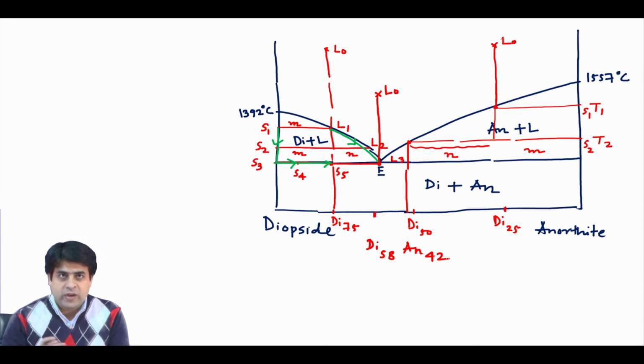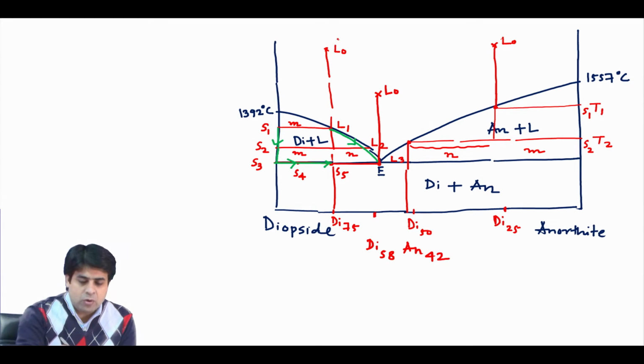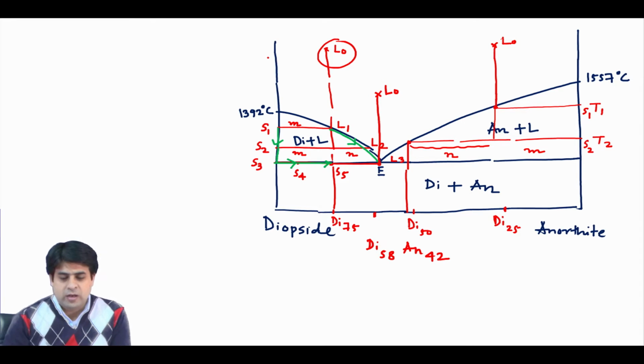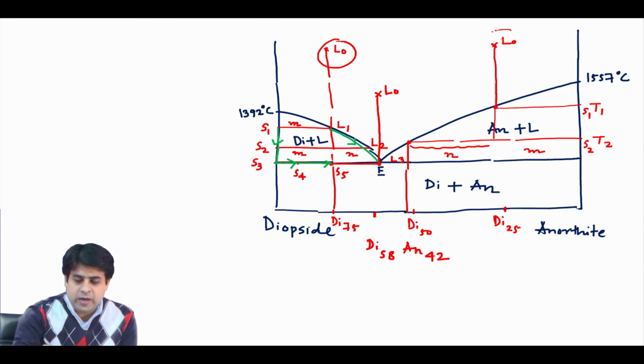So basically this phase diagram has 3 parts. In one part, where your liquid composition is on the left hand side of the eutectic, when you decrease the temperature you first produce diopside, then you co-precipitate diopside and anorthite. When you are on the right hand side of the eutectic, first you precipitate anorthite and then you co-precipitate anorthite plus diopside.